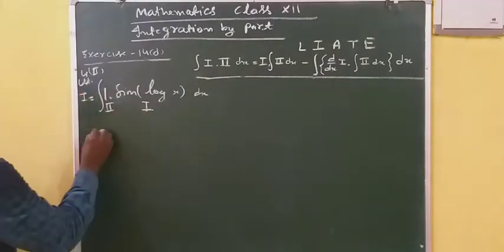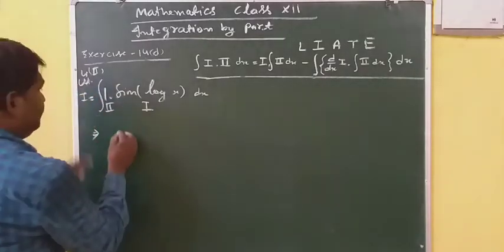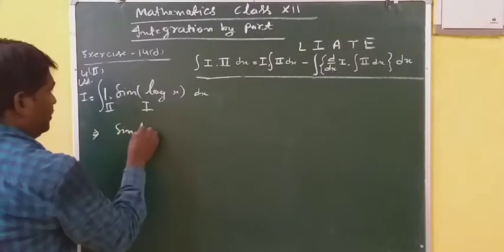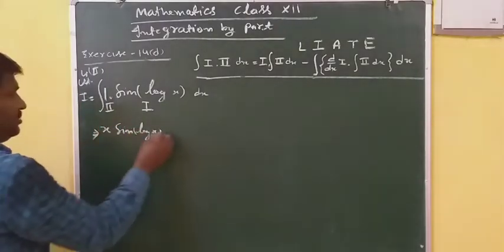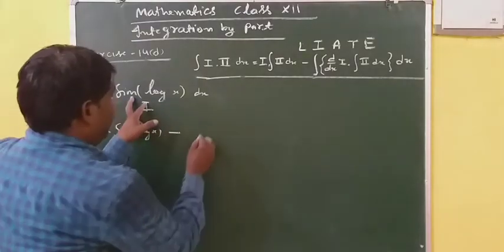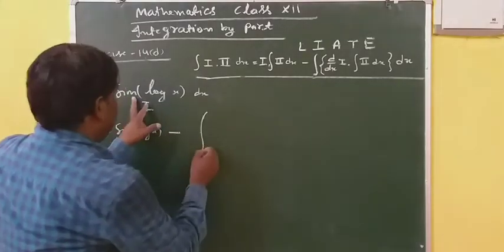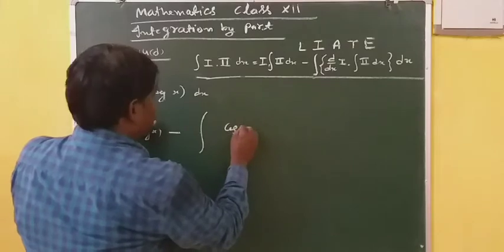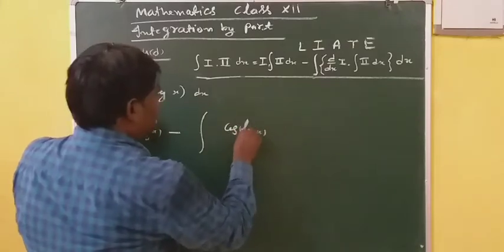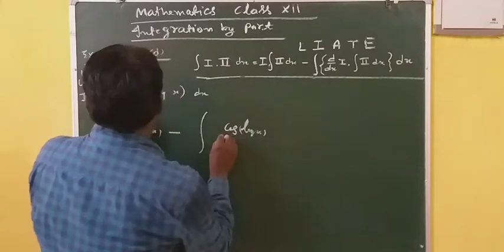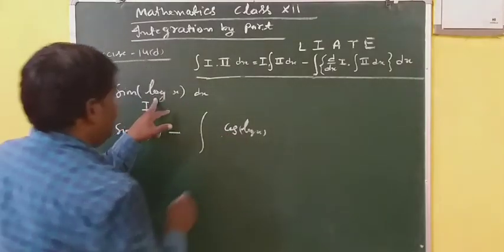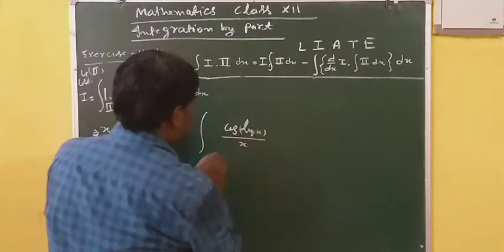This implies first function sin log x, integration of second, x, minus differentiation of first. Differentiation of first is what? Cos log x into 1 by x.